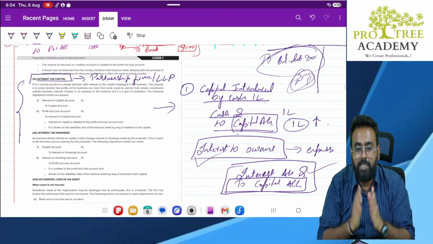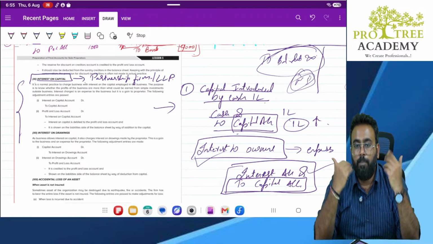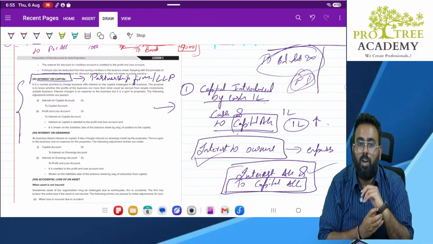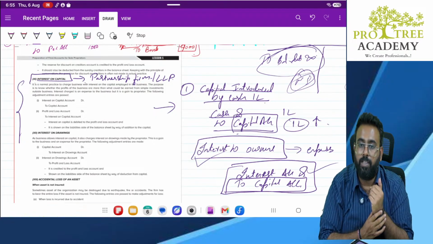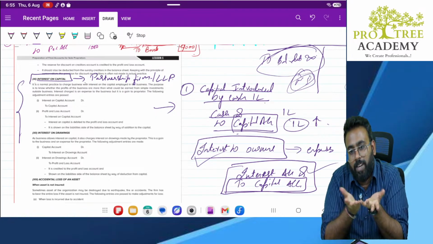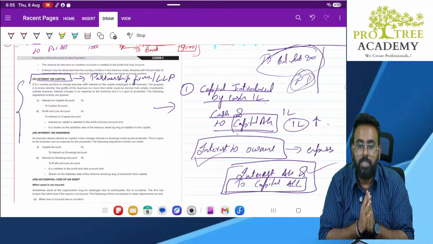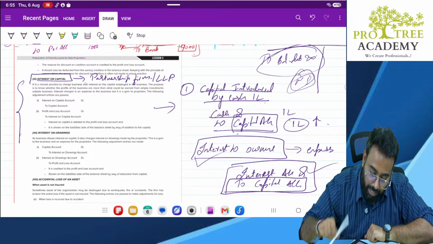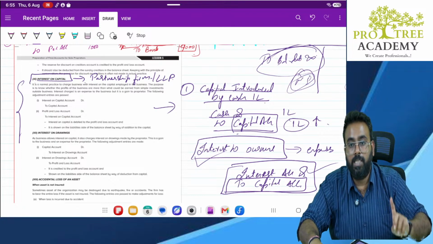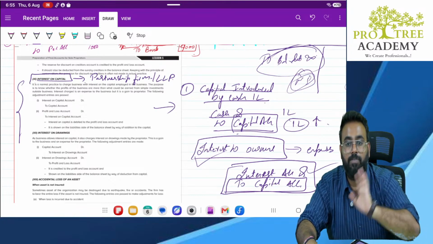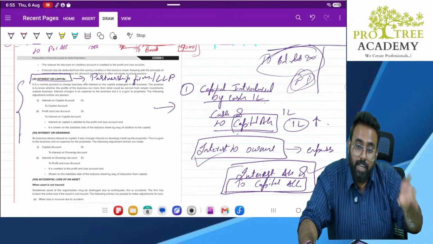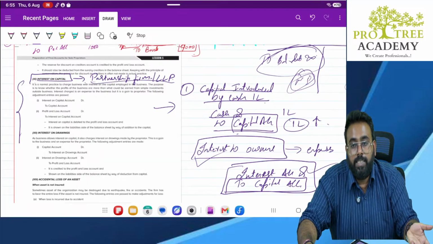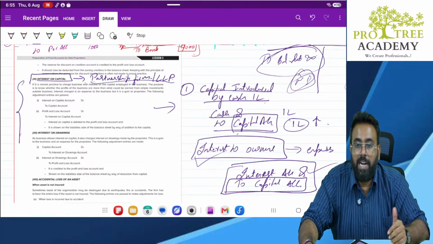Sole proprietorship doesn't have any separate law to comply with. So what is the law actually looking after their compliance? Income tax. So if income tax itself is not allowing that expense, we don't record that expense under sole proprietorship. But under partnership, the entity is different, the partner is different.